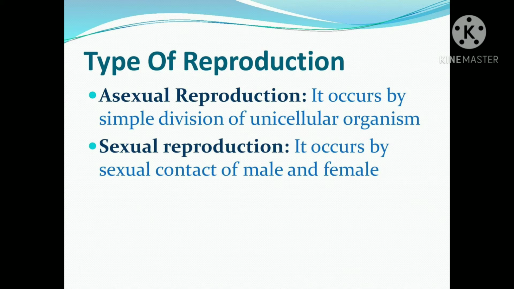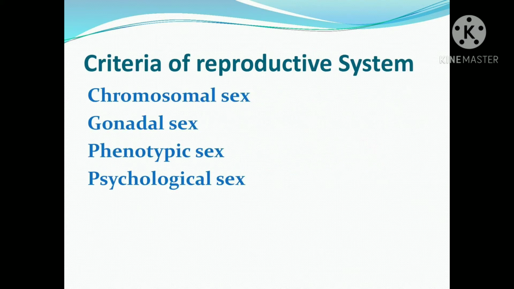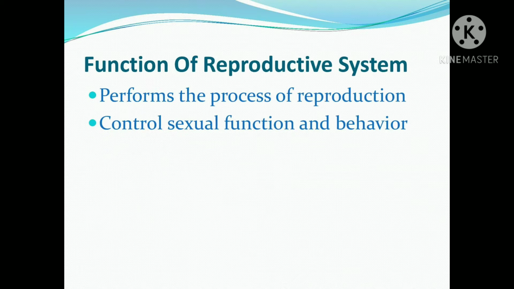Asexual reproduction occurs by simple division of unicellular organisms, and sexual reproduction occurs by sexual contact of male and female. So now we see what the criteria of the reproductive system are. Chromosomal sex, gonadal sex, nucleotypic sex and psychological sex are the criteria of the reproductive system.